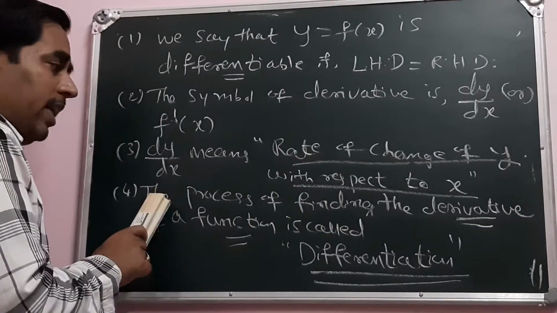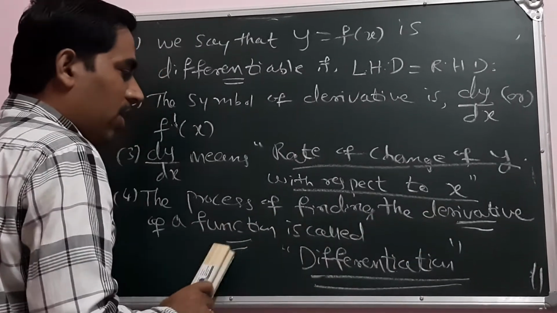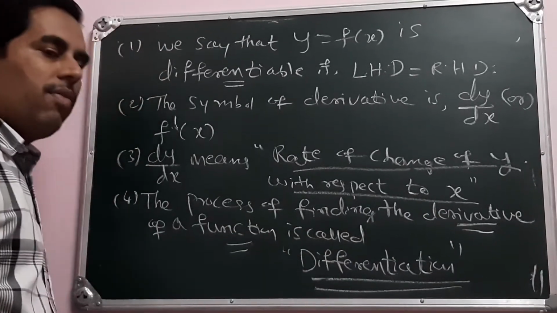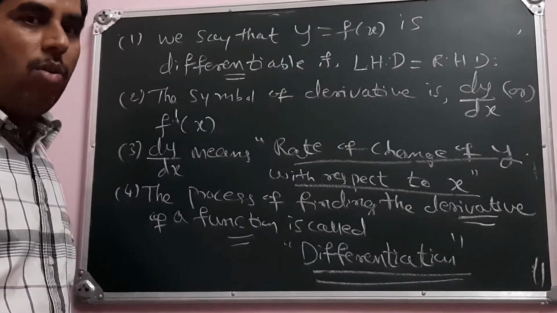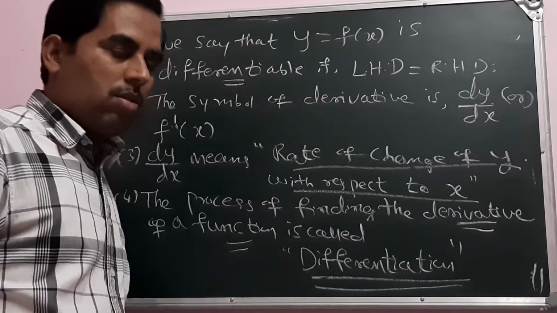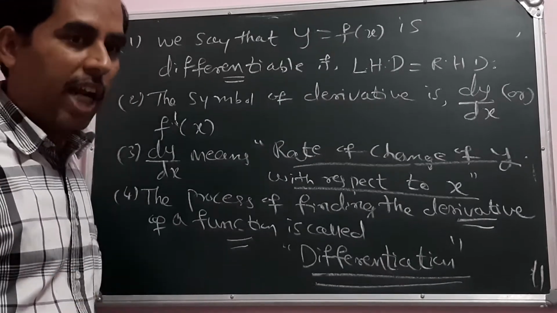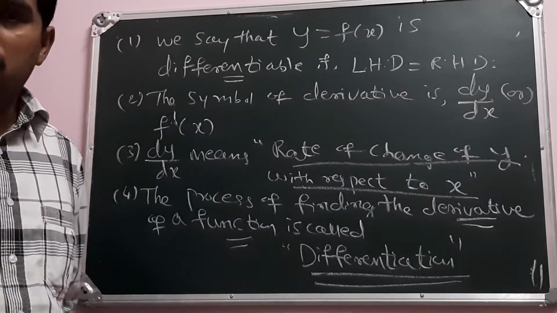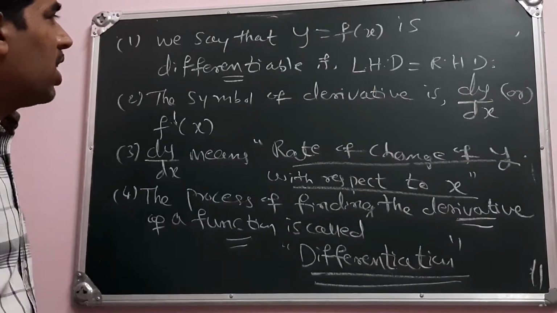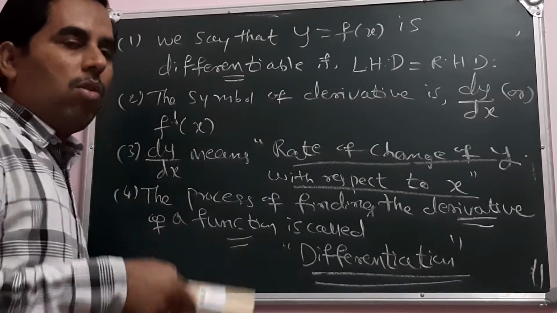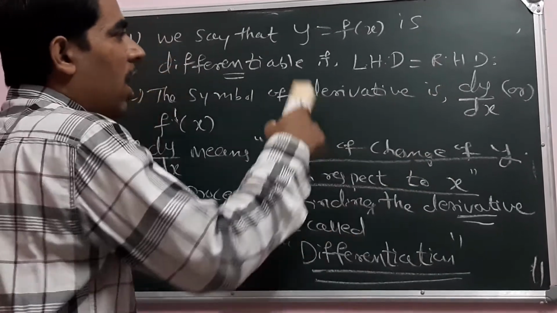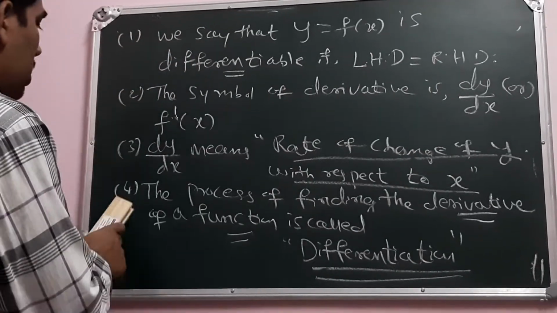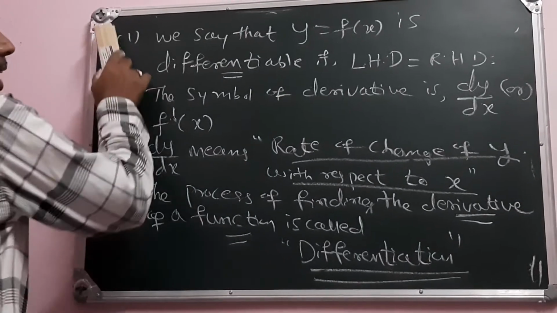The functions which have derivatives are all differentiable functions. To say that the function is differentiable, we have to check that the left hand derivative should exist, the right hand derivative should exist, and both should be equal. So this is the fourth point.